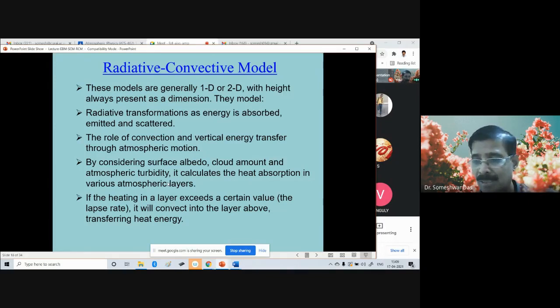Because the lowest layer of the water in contact with the kettle gets heated first, and immediately the convective current starts. And similarly, when the lowest layer of the atmosphere in contact with the ground is heated intensely, the convection starts, and that convection actually restores the original lapse rate.